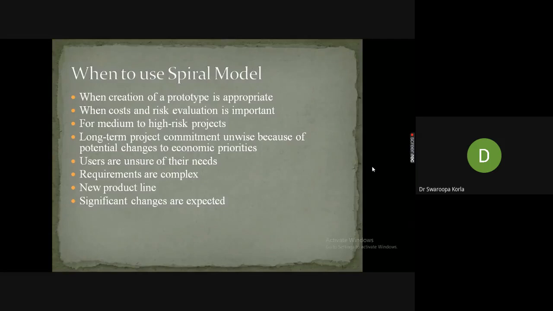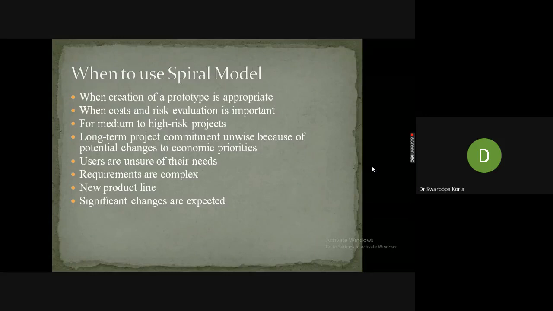When cost and risk evaluation is important, I don't want to increase my cost even a single rupee in implementation of the project, and also risk should be evaluated, not left as it is. In that case, I can select the spiral model.